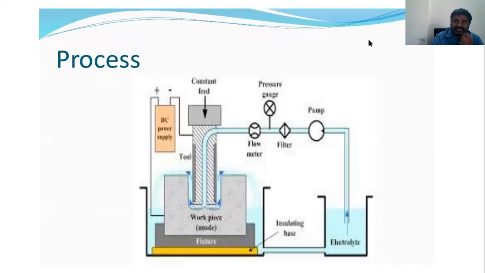See how it takes place here: from the DC supply, DC to a constant feed. The pressure regulator means the electrolyte moves from here to the pump and moves forward. If there are any dust particles, it can remove them.